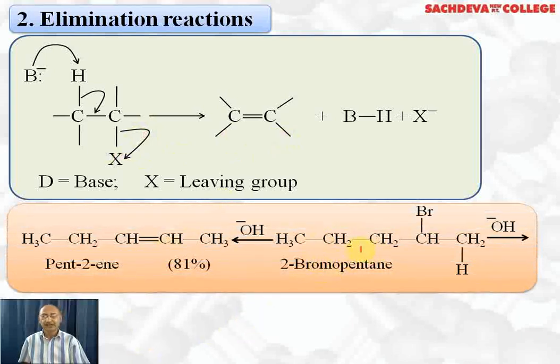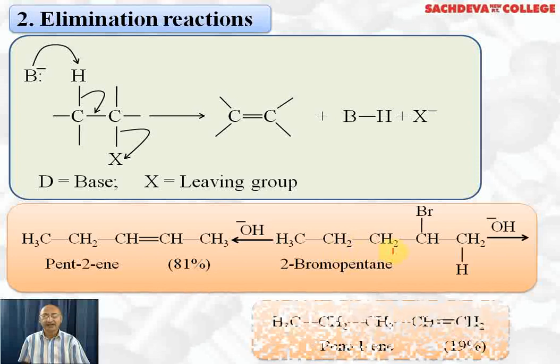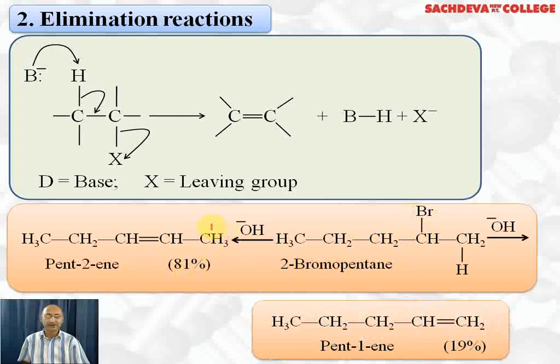Let's take up a specific example. 2-bromopentane can undergo elimination reaction in 2 ways. One is this Br and here H will go and we'll get pent-2-ene. This product formed is 81% because this pent-2-ene is more stable because there are more alkyl groups. Another possibility is this is also a beta carbon, so H from here, Br from here result in the formation of pent-1-ene which will be 19%, the reason being that 1-pentene is less stable. So greater the number of alkyl groups, more will be the stability of alkenes.